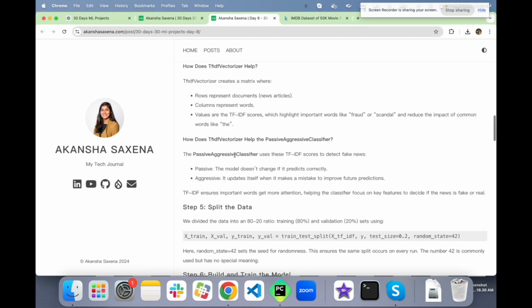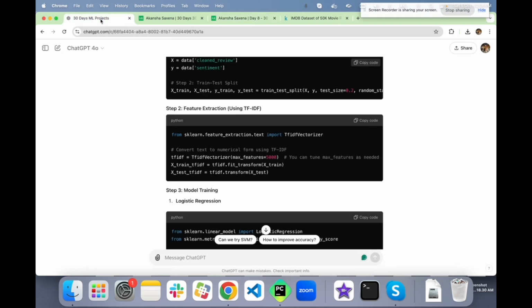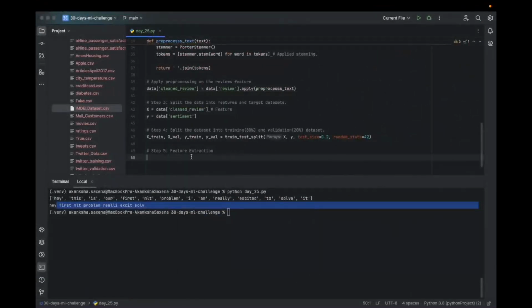TF-IDF vectorizer helps us identify how important the word is, how unique the word is, the occurrence. Here TF stands for term frequency, IDF stands for inverse document frequency.